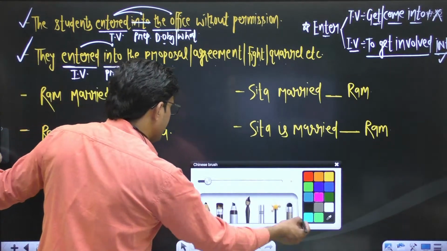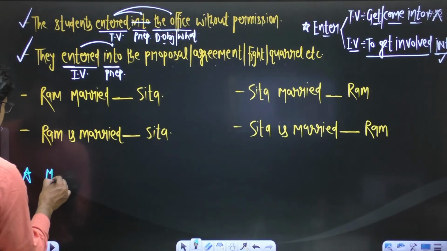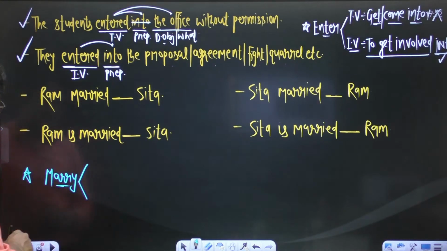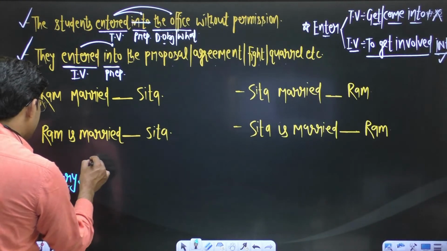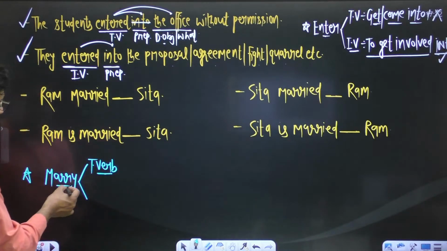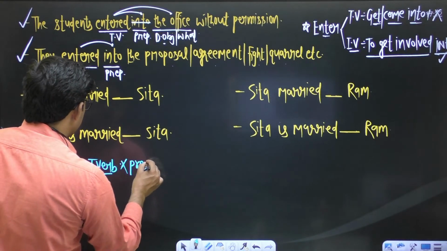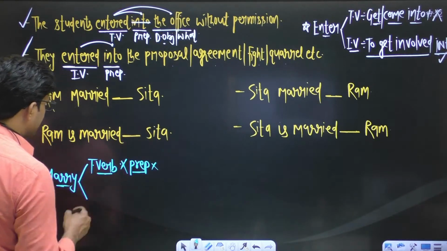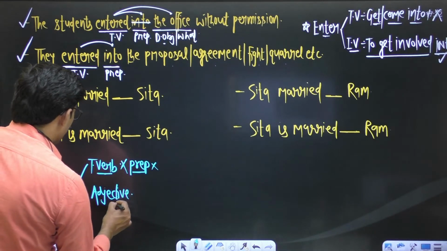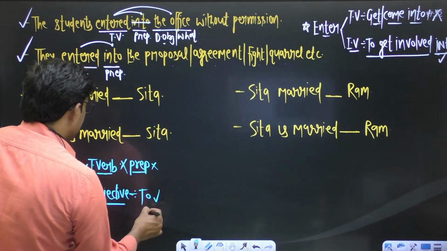We are talking about a verb, and that verb is marry. Make sure this word marry is used in two different senses or two different parts of speech. One, this word is used as a transitive verb, and when it is a transitive verb, it is never followed by any preposition. Don't use any preposition if it is used as a verb. And make sure this word marry is also used as an adjective, right? Whenever it is used as an adjective, it demands the preposition to.